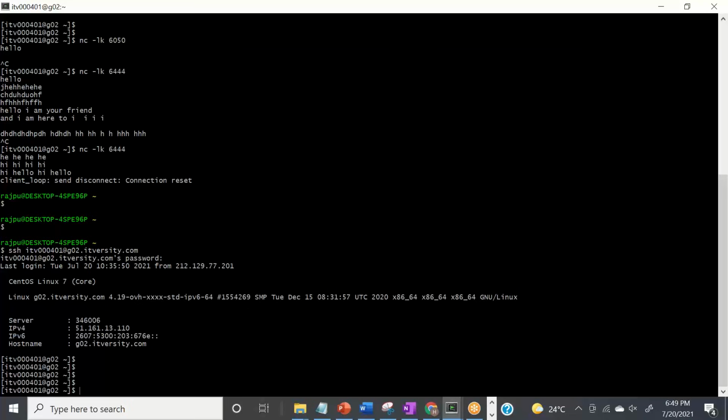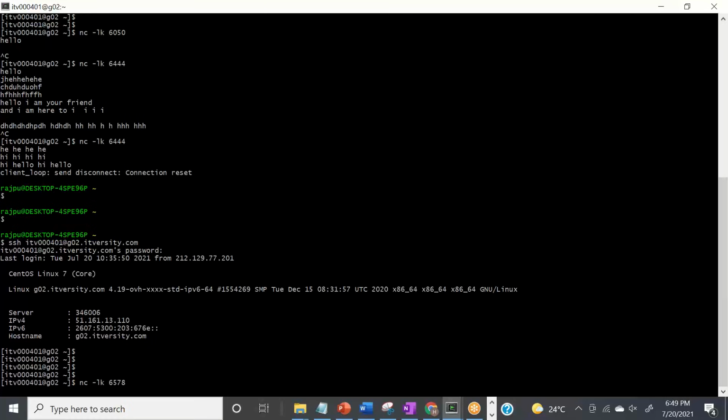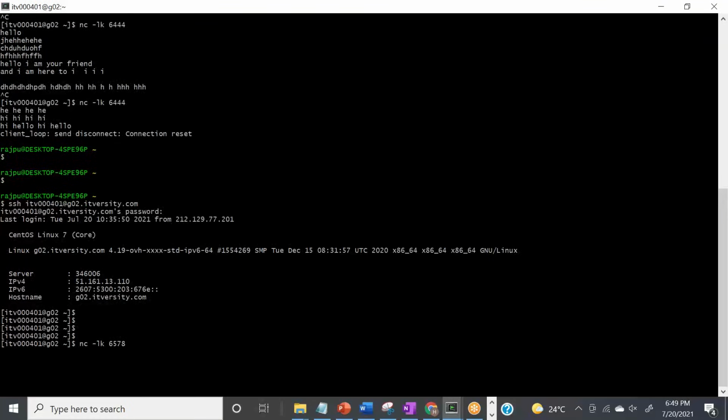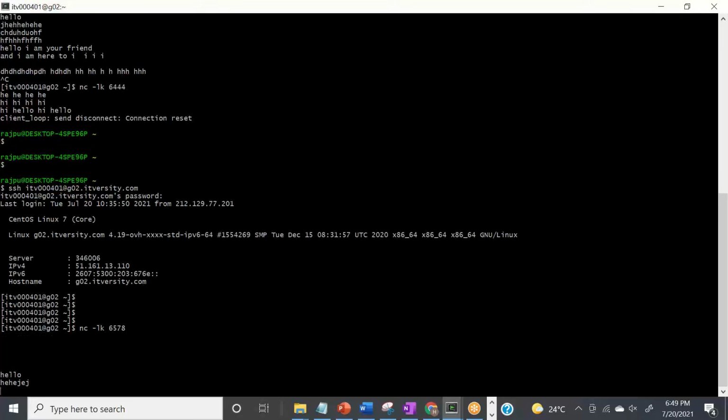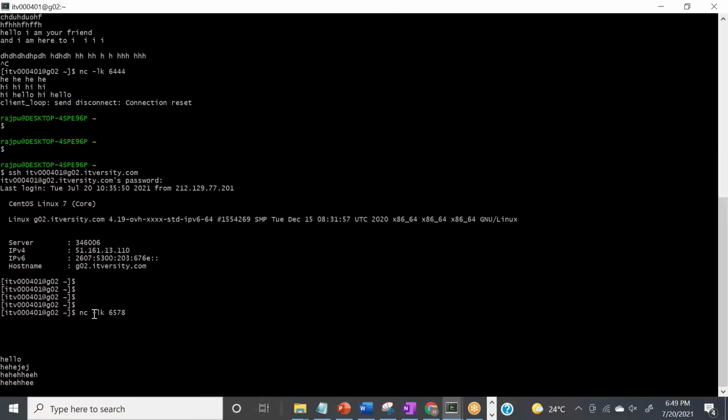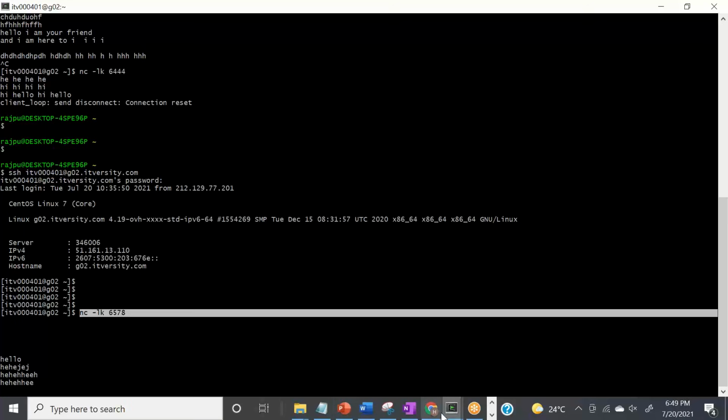So what I'm doing here, I'm using Netcat on this localhost and on this particular port, let's say my port is 6578. I can use any port, and this is good. See, now this is open, right? So anything I'm writing here is going through the localhost on this particular port. Let me explain in detail now.